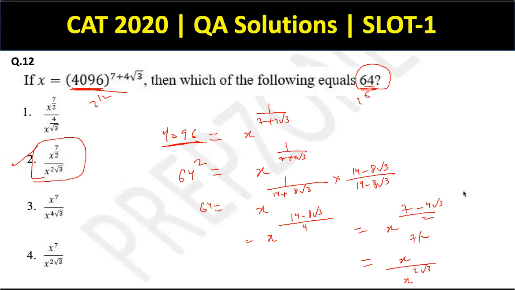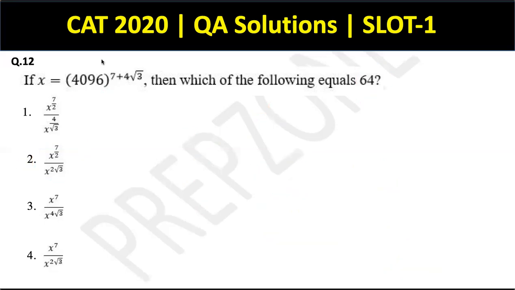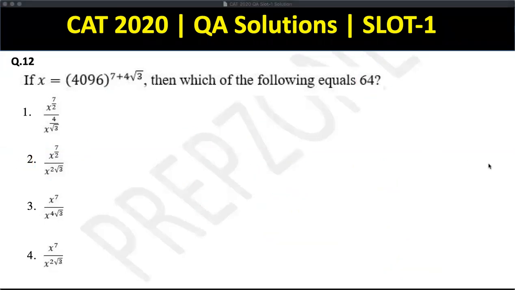I just used some of the rules of surds and indices, nothing else, and just the connection between 4096 and 64. So again, a very simple question. You could have kept it in level 1 itself, but level 2 is also fine by me.